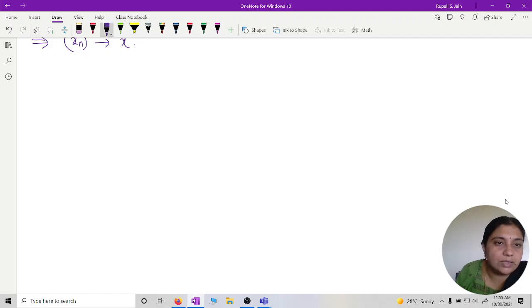For example, consider the sequence x_n equal to minus 1 raised to n. Can you give a subsequence which converges? x_{n_k} equal to 1, you can take the constant sequence. It converges to 1, right?